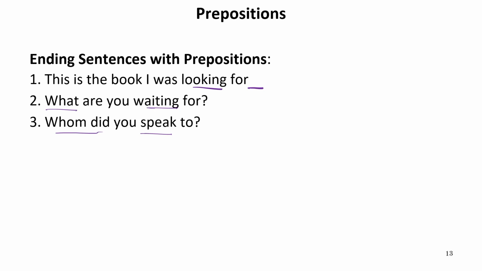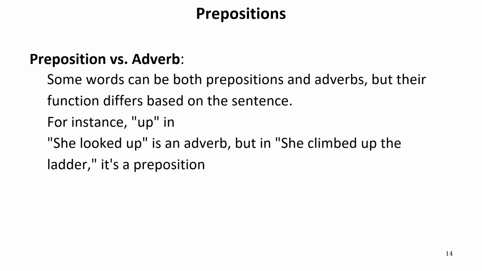Now let us move to the next one. Now there is a difference between preposition versus adverb. Some words can be both prepositions and adverbs, but their function differs based on the sentence. For instance, up. Now up is a preposition and up can be an adverb as well. She looked up, here up is an adverb, but she climbed up the ladder, here up is a preposition.